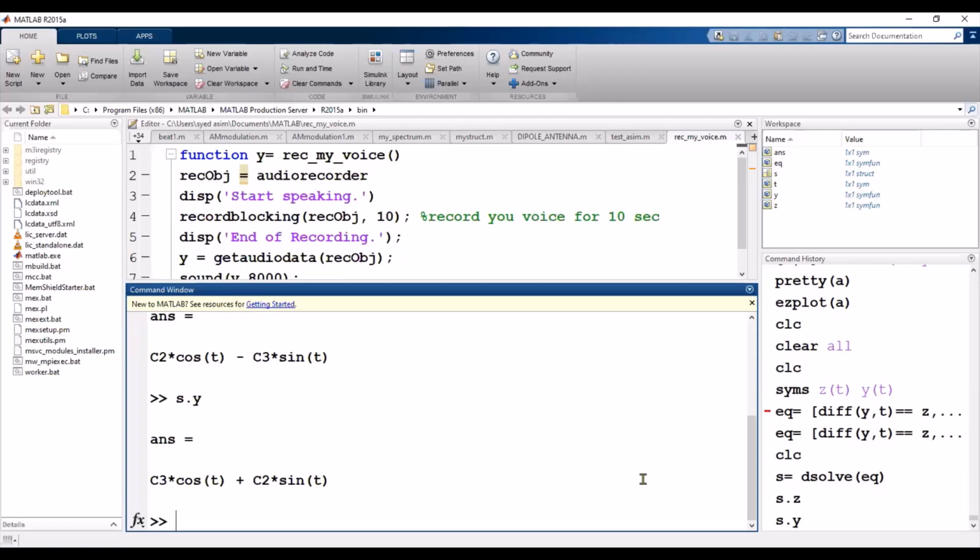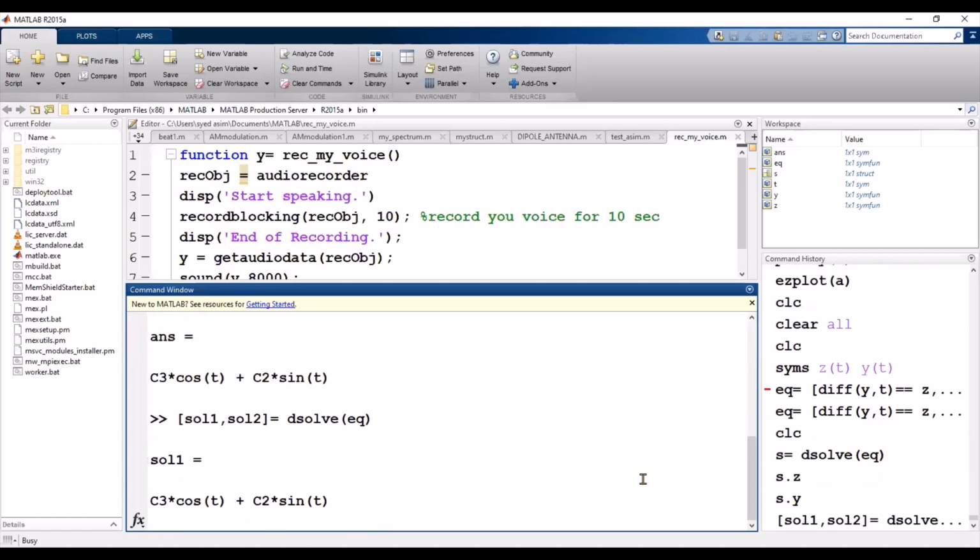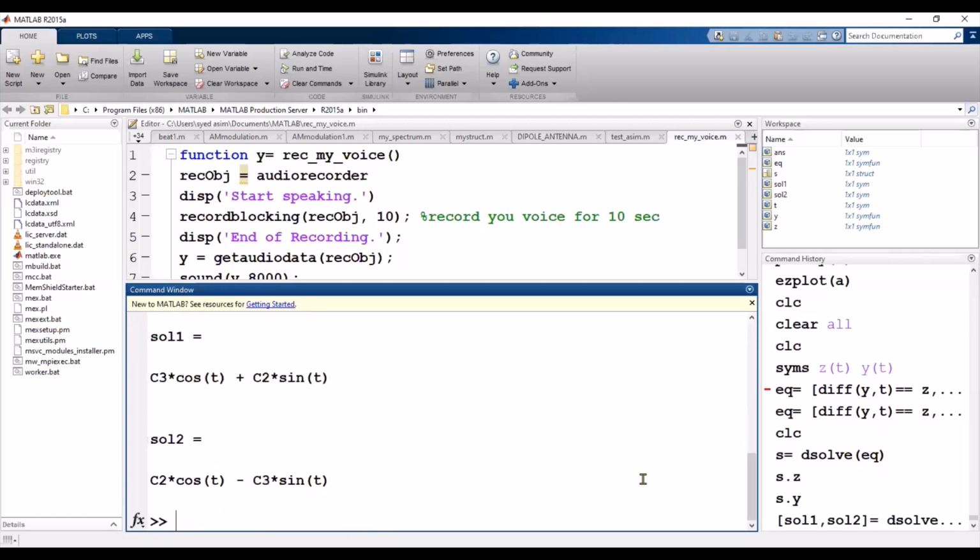Same thing you can do if we assign two variables instead of one. Let's suppose, simply, y comma z equals, SOL1 solution 1, SOL2, and then press enter, so you will find both solution 1 and solution 2. So this is the first method.